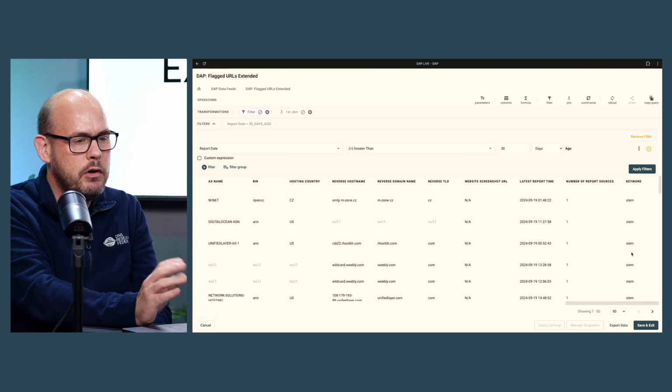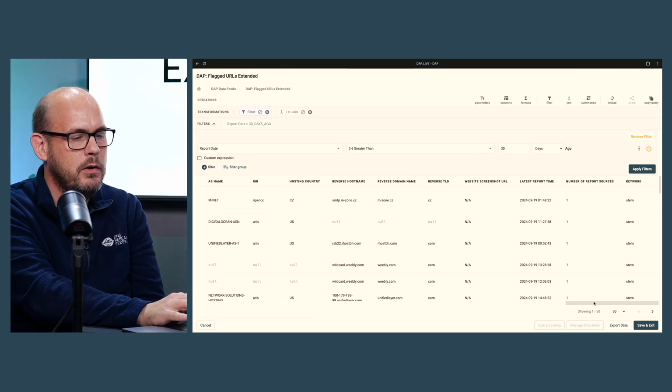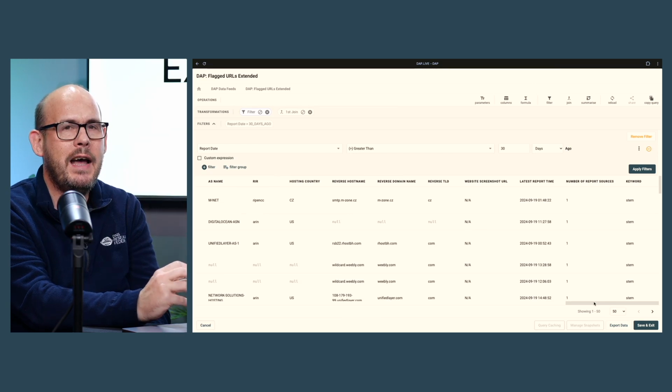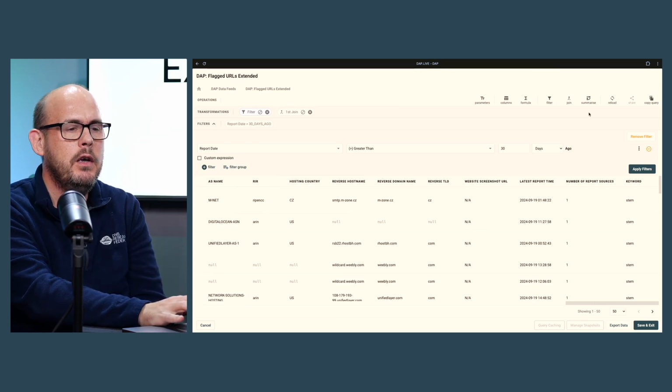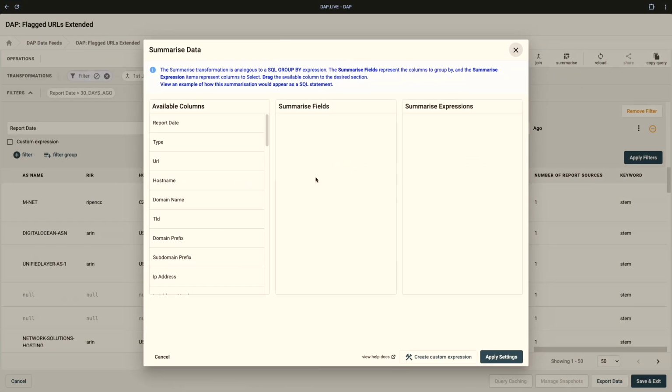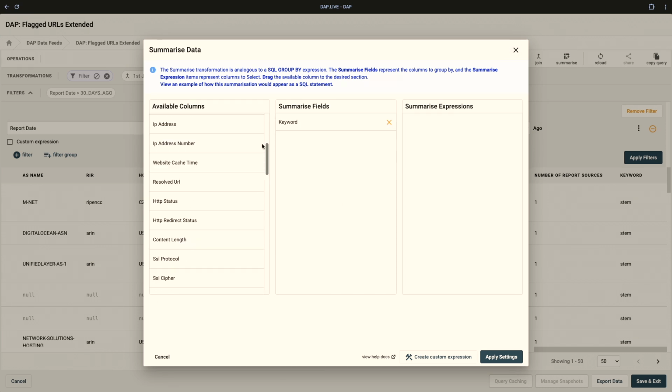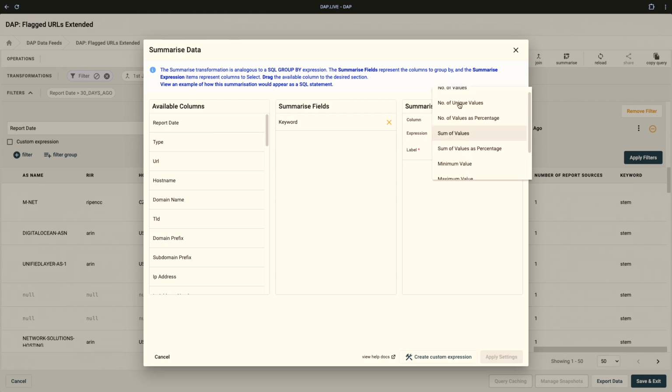So finally, having got that data, we might want to know how much abuse we found in the last 30 days per keyword, so we can use the analytical tools on the platform to then further summarize the data by keyword that we identified and look at the number of URLs that we found per keyword in the last 30 days by looking at the number of values for a keyword, and we'll just call that total matches there.